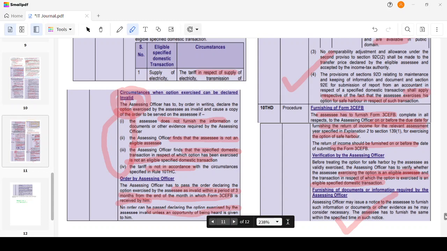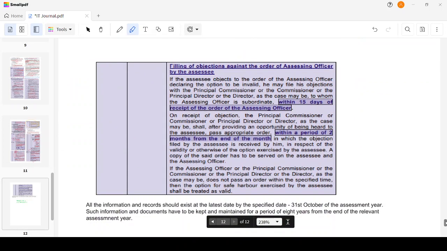Then, filing of objections against the order of the assessing officer. If the assessee objects to the order of the assessing officer declaring the option as invalid, he may file his objection with the Principal Commissioner or the Principal Director or Director, that is PCIT or CIT, PDGIT or DGIT, as the case may be, to whom the assessing officer is subordinate, within 15 days.